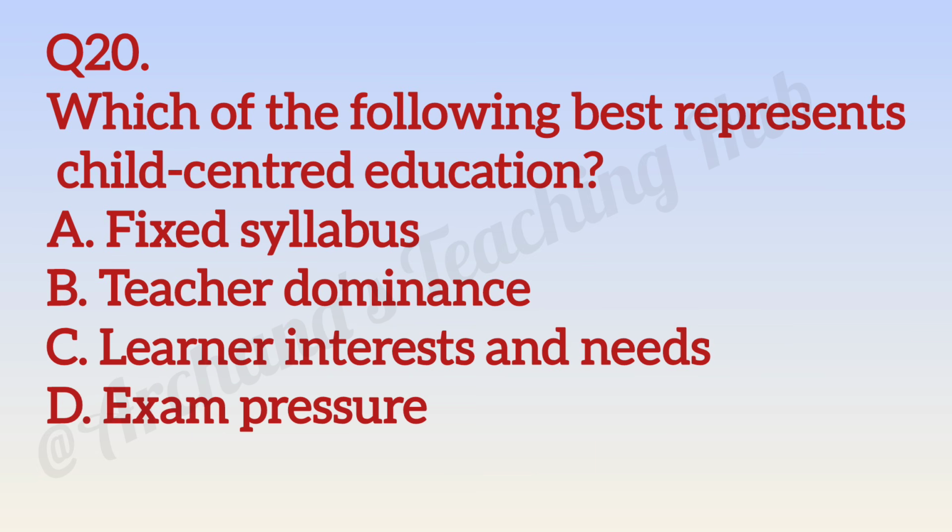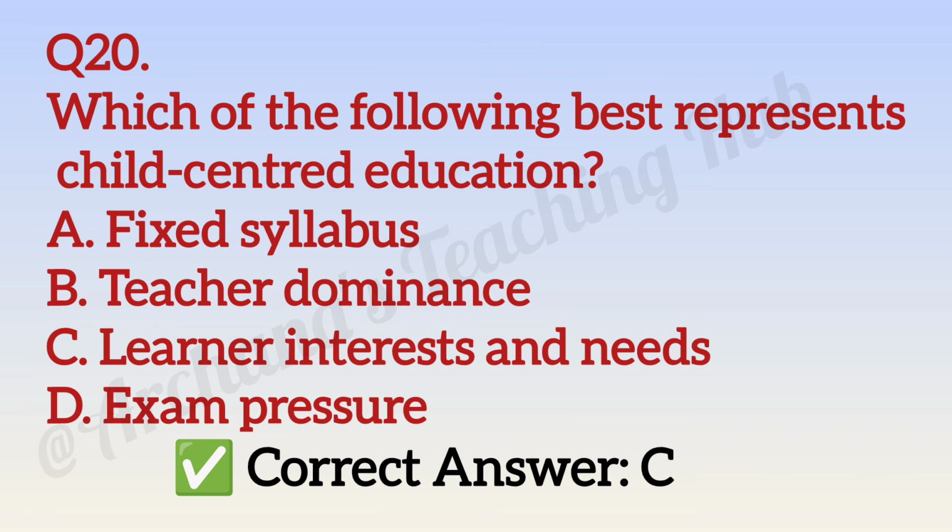Question number 20. Which of the following best represents child-centered education? Option A, fixed syllabus. Option B, teacher dominance. Option C, learner interest and needs. Option D, exam pressures. Correct answer is option C, learner interest and needs.